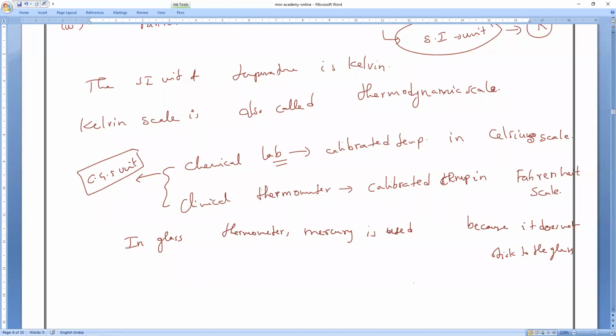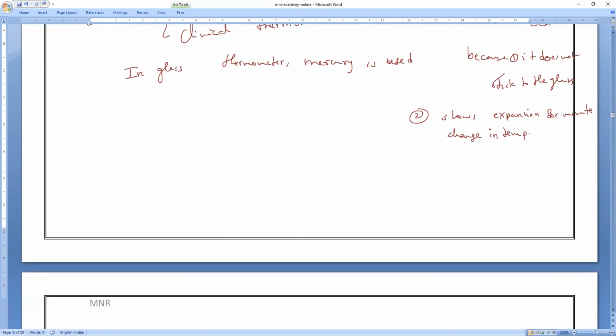Second reason, it shows expansion for even a minute change in temperature. Is it okay, everybody? Even a minute change in temperature, it will show expansion. That is the reason. That is what you have to remember.